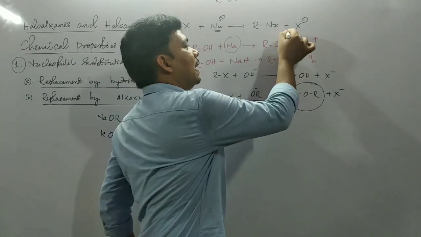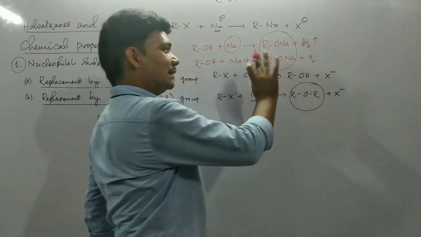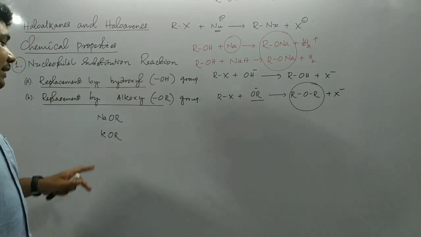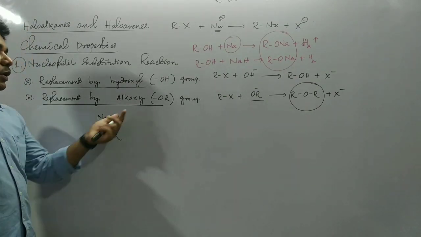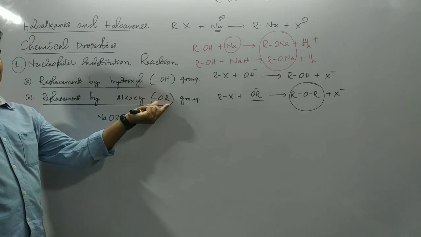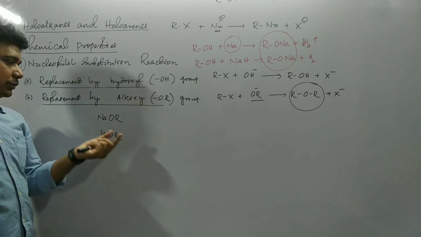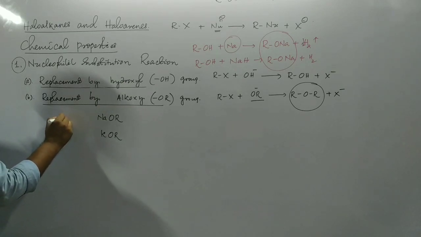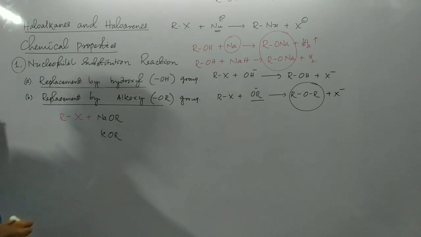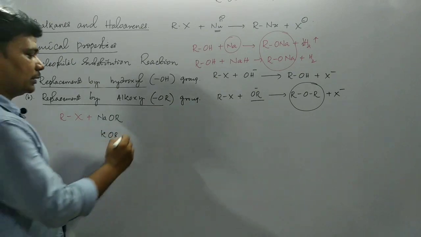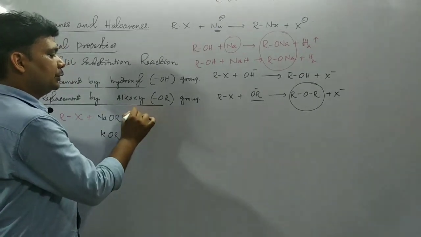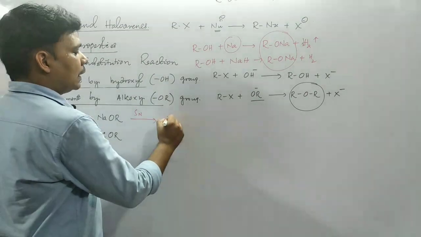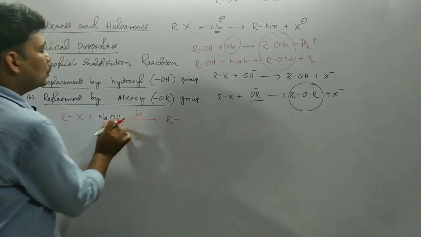Sodium alkoxide or potassium alkoxide would be the reagent here, in order to obtain this alkoxide ion or alkoxy group. So when alkyl halide is taken, RX plus NaOR, as a result of nucleophilic substitution reaction, we will get ROR.